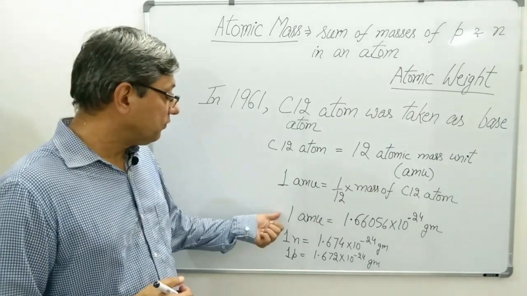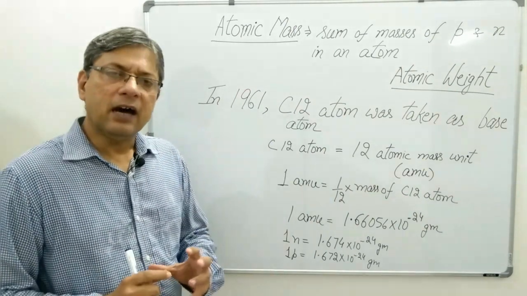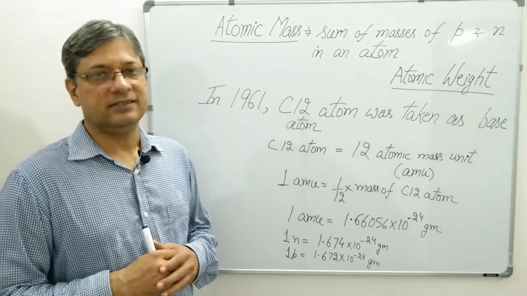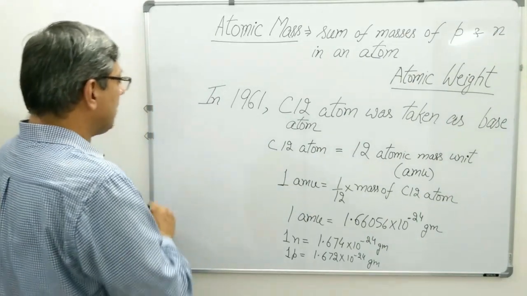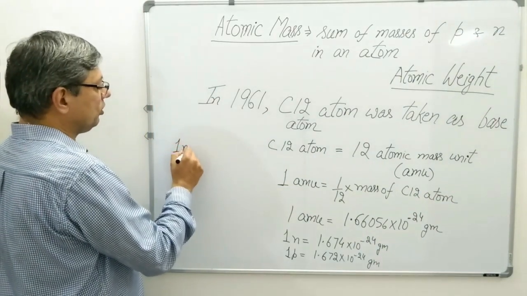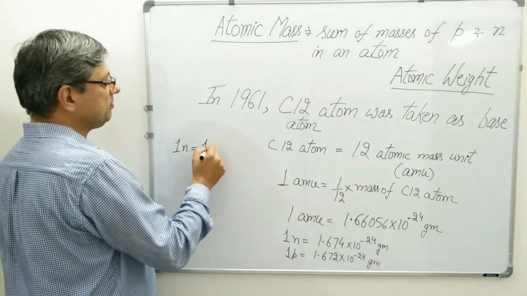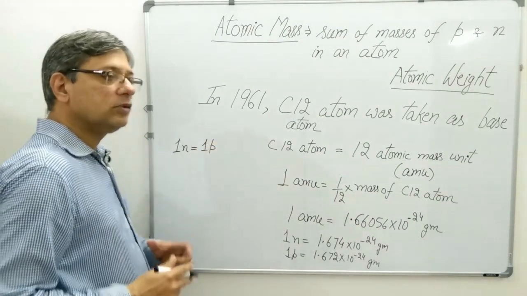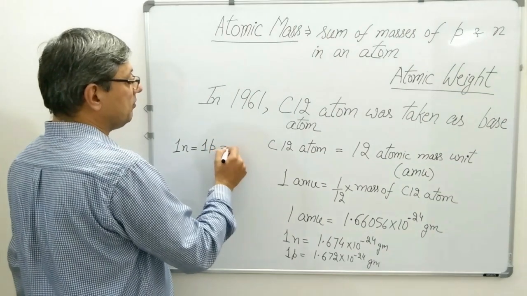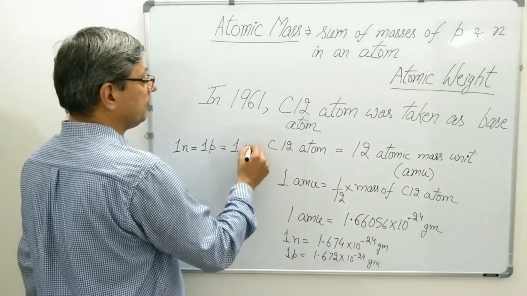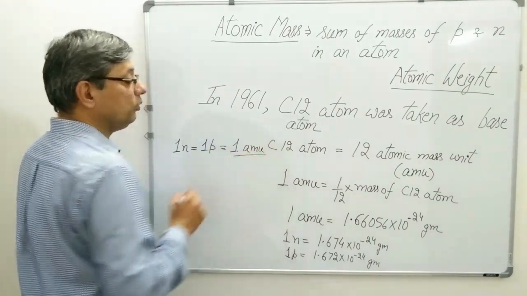So all of these three had almost equal masses. Therefore, the mass of one neutron was approximately taken equal to the mass of one proton, and both of them were assigned a mass of 1 AMU.